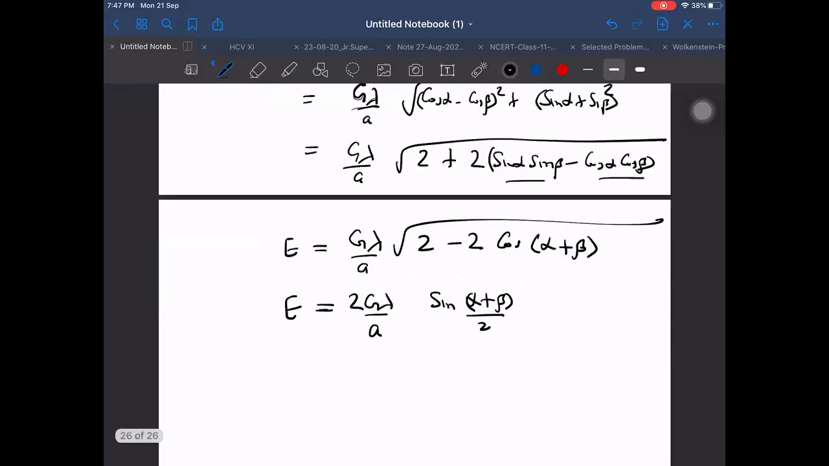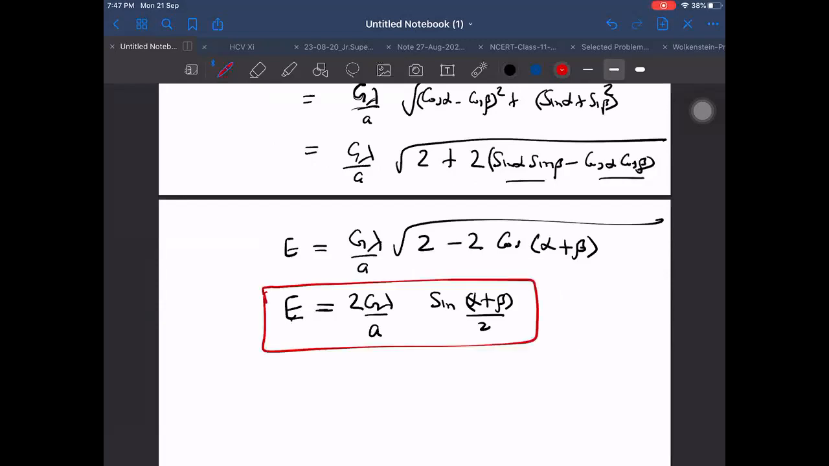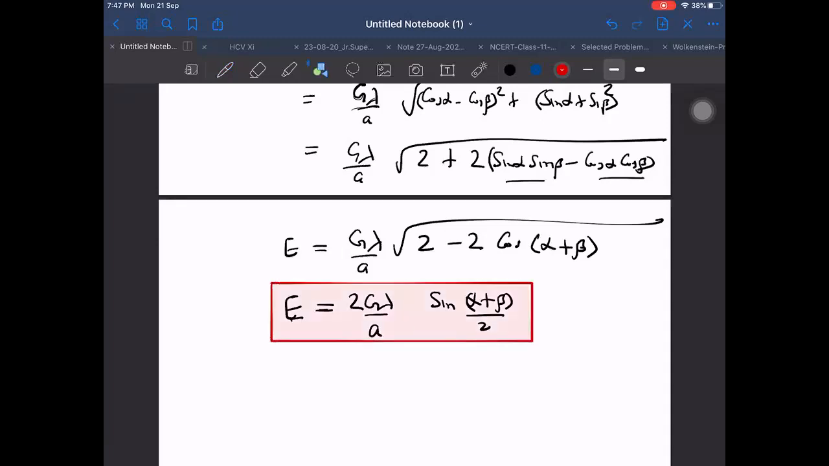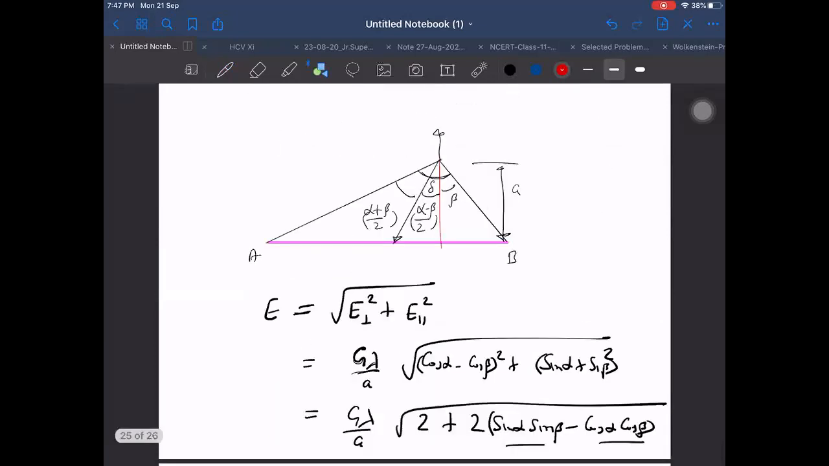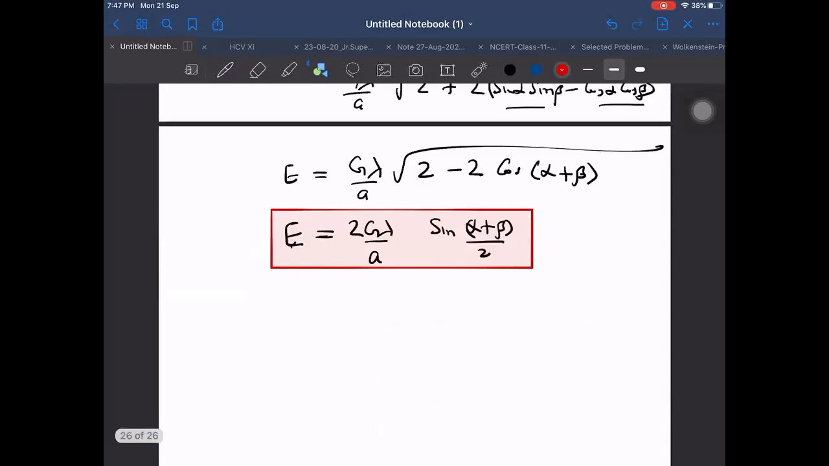So it is simple to remember. Therefore I thought let us write the net one also. The net is also very simple: it is just 2 G lambda by A into sine of alpha plus beta by 2. That is the net field, and it acts in this direction. So we got the net field and we know the direction of the net field also.